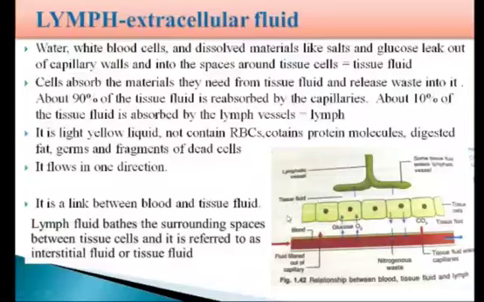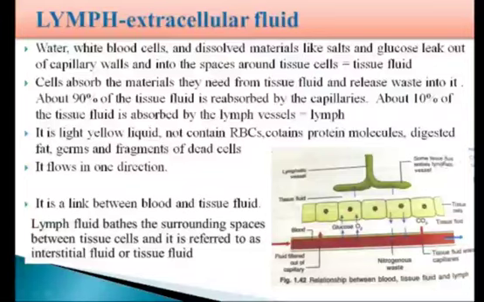Now most of this tissue fluid, about 90%, gets reabsorbed into the capillaries at the venous end to complete the blood volume, but only 10% of the fluid flows through the lymphatic capillaries of the lymphatic system.